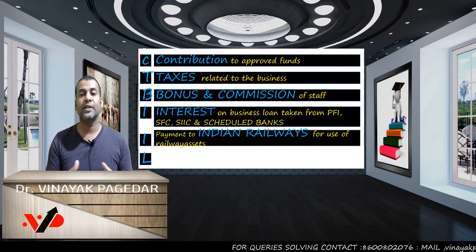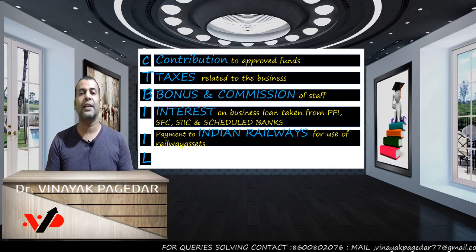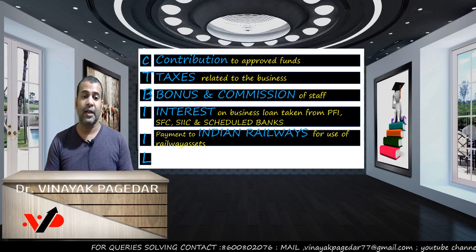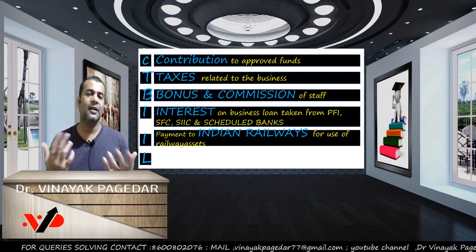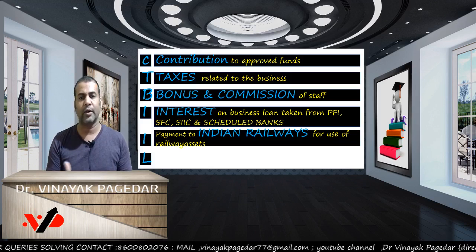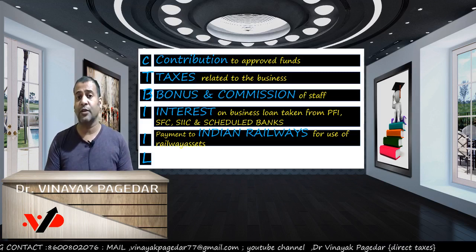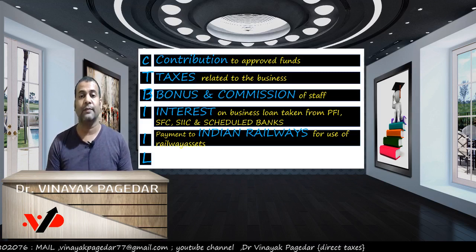So businessmen who are using the assets of the Indian Railways should make sure that they pay the relevant amount up to the ITR due date. If you pay it after the ITR due date, then in that particular year you can get the deduction. But if you want a deduction in the year of expenditure, you have to make sure that you make the payment up to the ITR due date.